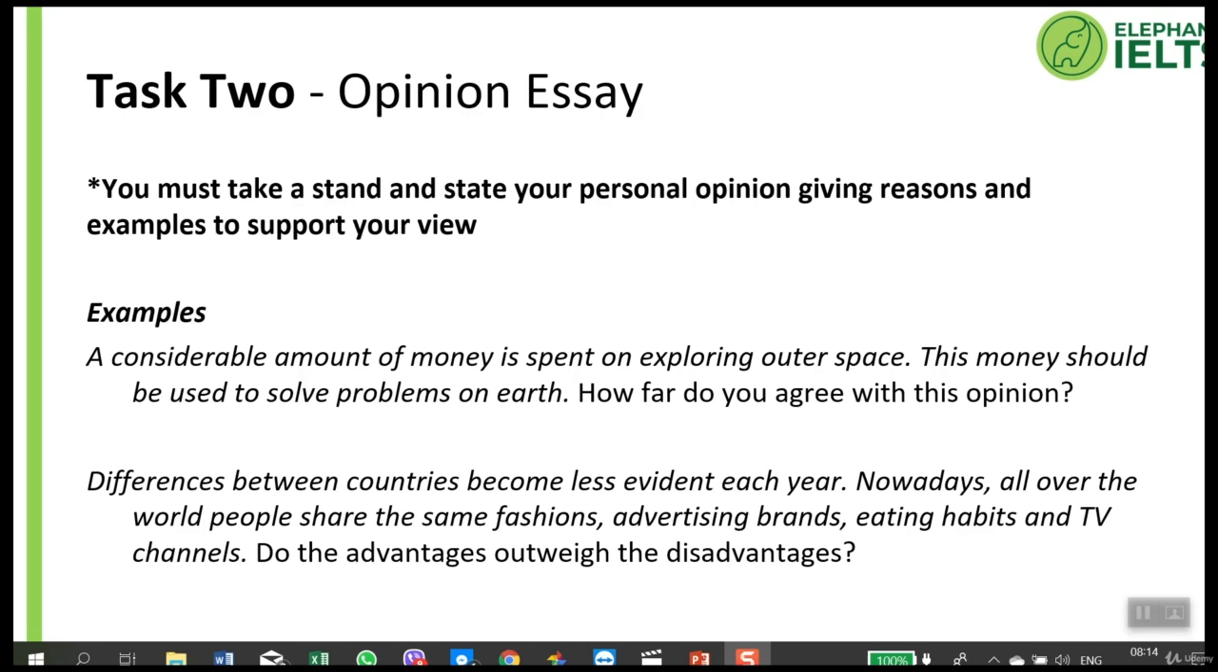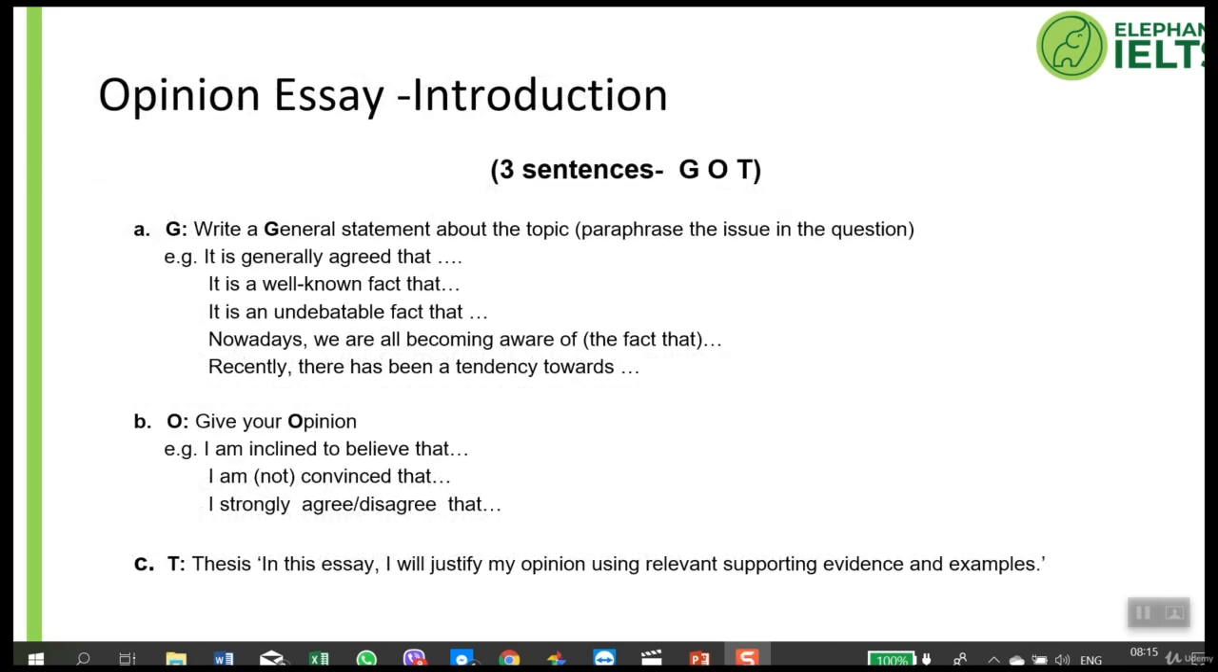The question begins again with a statement which is indisputable. Differences between countries become less evident each year. It's a fact. The question we must answer is, do we think there are more advantages or disadvantages of everyone around the world being the same and having the same interests? So from these 2 questions, we understand that these are opinion essays, and we must follow the structure for the opinion essay. So let's look at the structure for opinion essays in more detail.